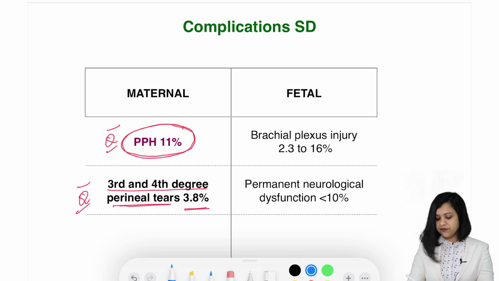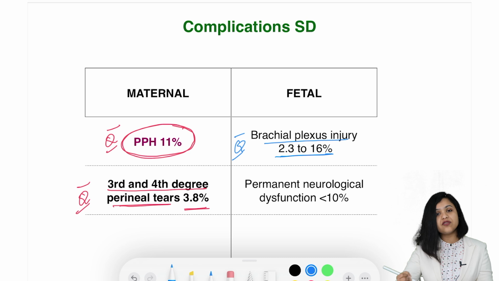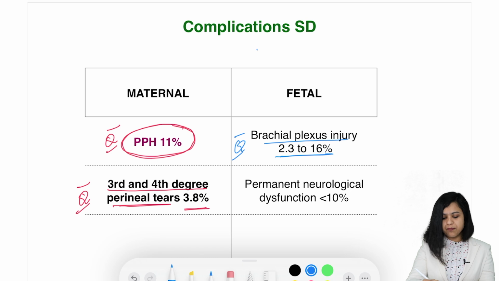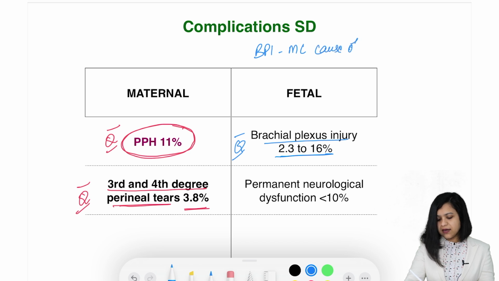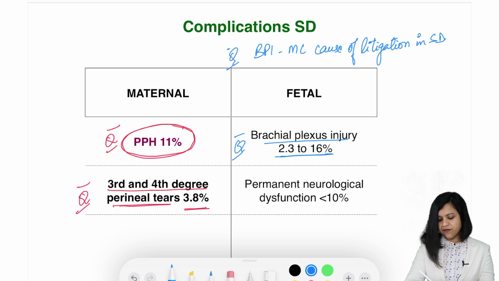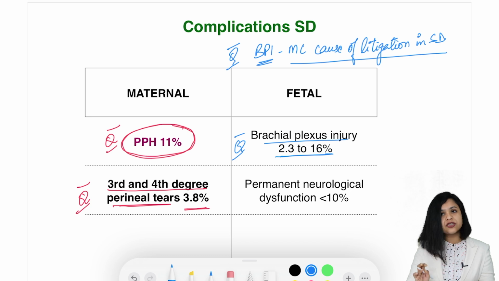Now when we come to the fetal complications, there is this brachial plexus injury. Brachial plexus injury is seen in 2.3 to 16% cases of shoulder dystocia. In fact, you should know that brachial plexus injury is the most common cause of litigation. It is the most common cause of litigation in shoulder dystocia. Very important.